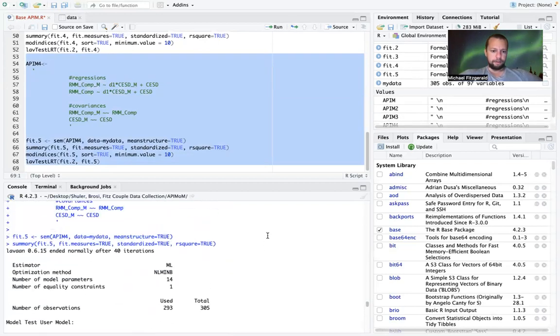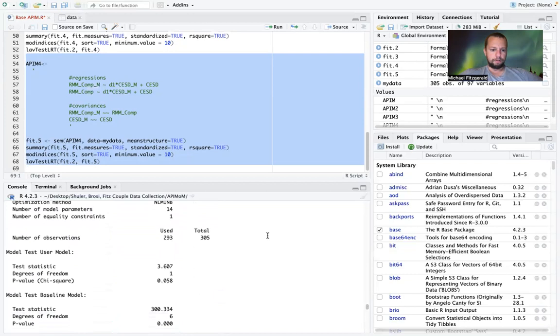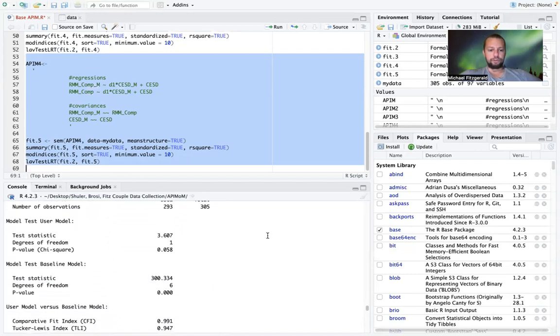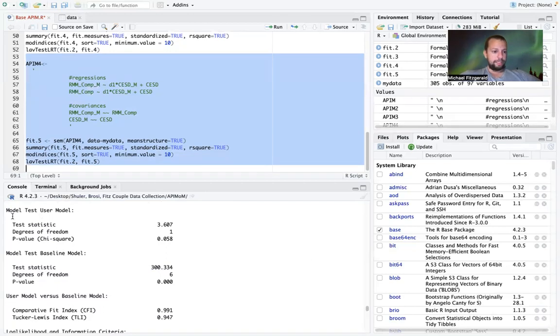And this is again looking at constraining the actor and the partner effect for males to be equal. And what we see here is that our chi-square difference test is non-significant. So our p-value is 0.06. And so we don't do a whole lot of harm to the model by constraining the effect from male depression to their own relationship mindfulness to be equal to the effect from male depression to female relationship mindfulness.